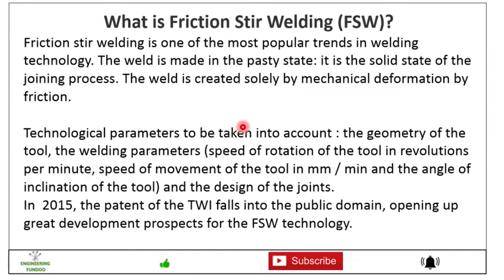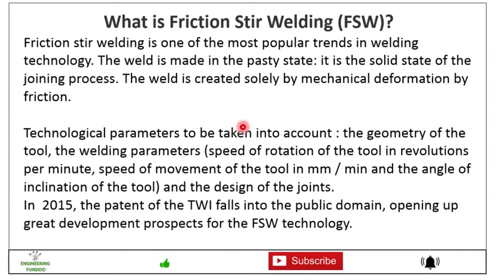Friends, here in the joining process, the friction is used to create a mechanical deformation, and because of that the parent metal will become pasty, and then it will mix and fuse with each other and be welded together.